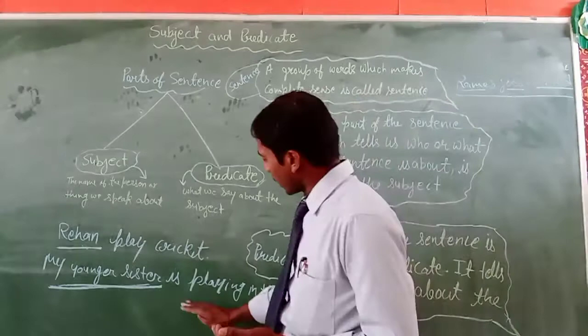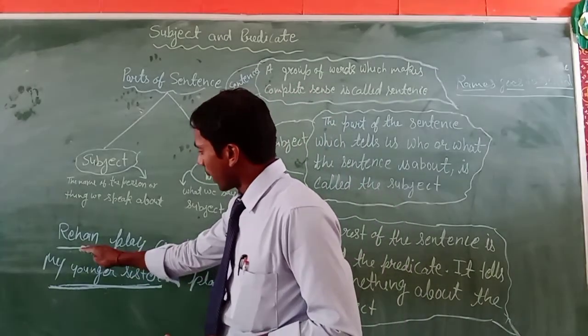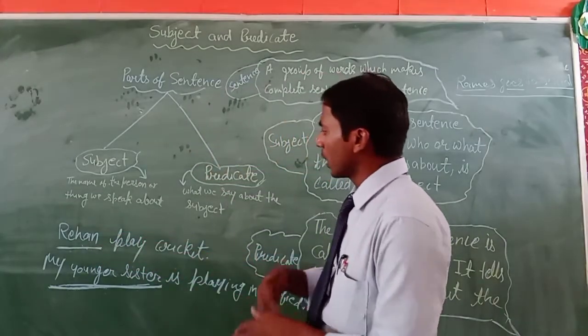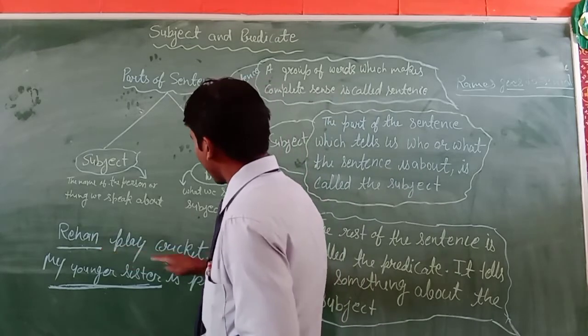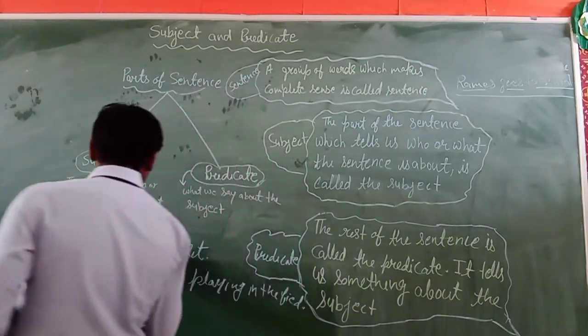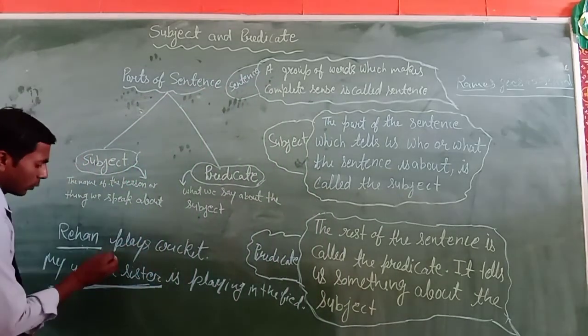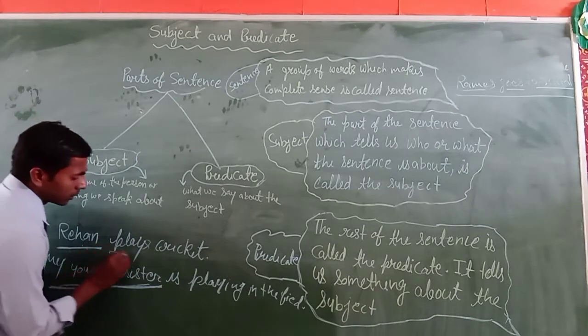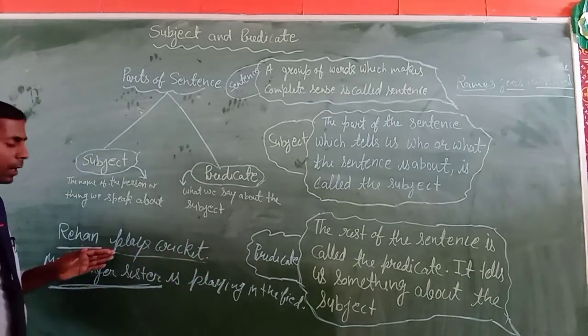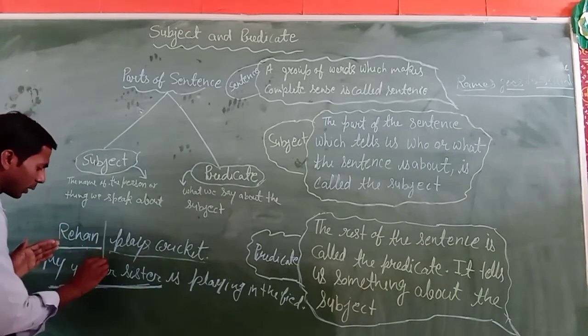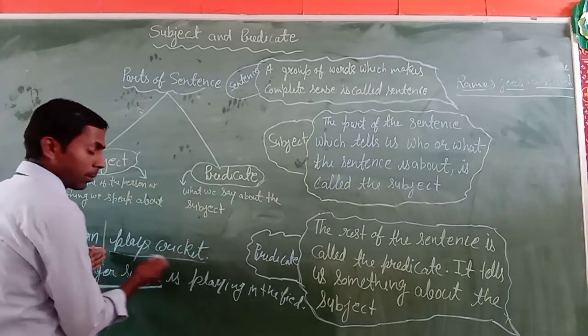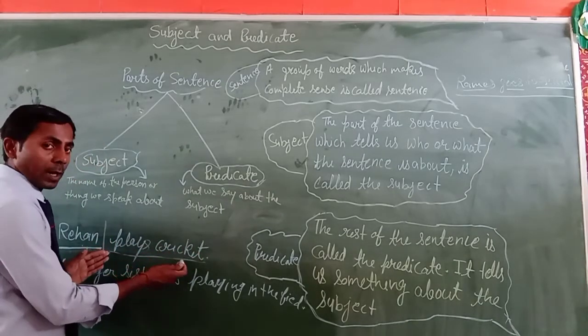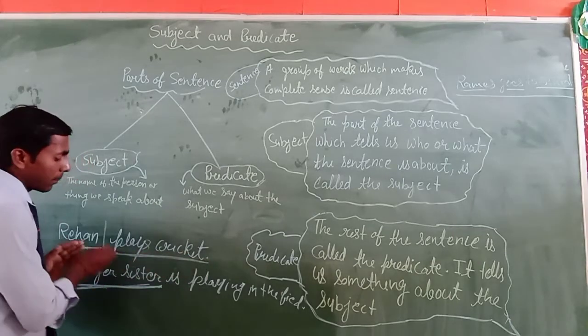Like here the person is Rehan, and what is Rehan doing? Rehan plays cricket. So here the work of the subject is playing cricket, and the rest of the sentence apart from the subject will be the predicate.